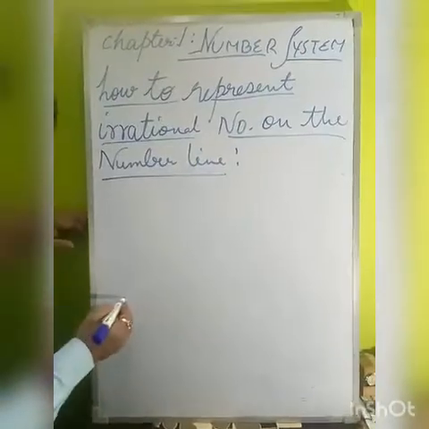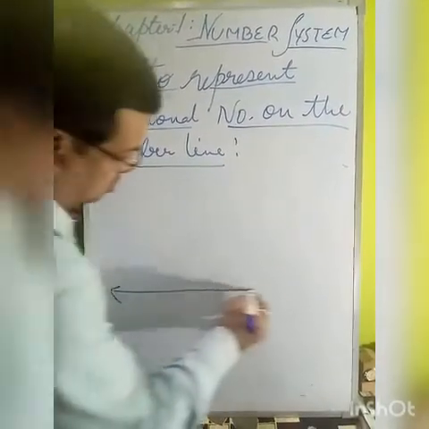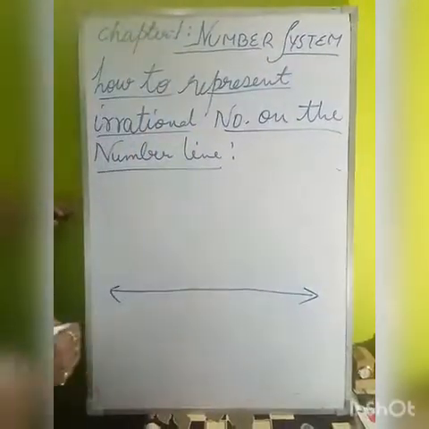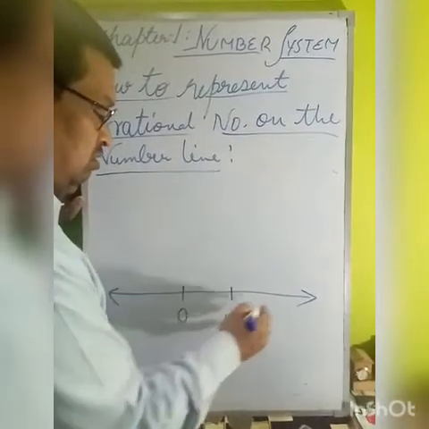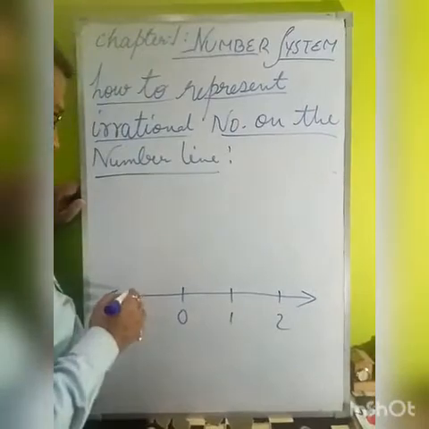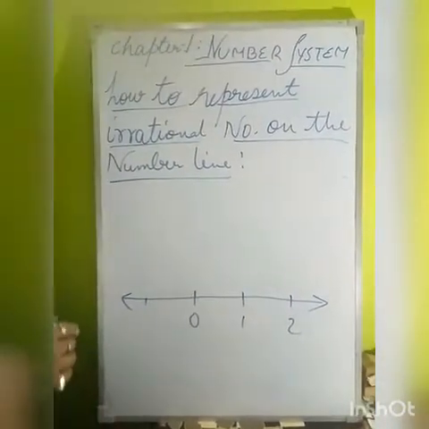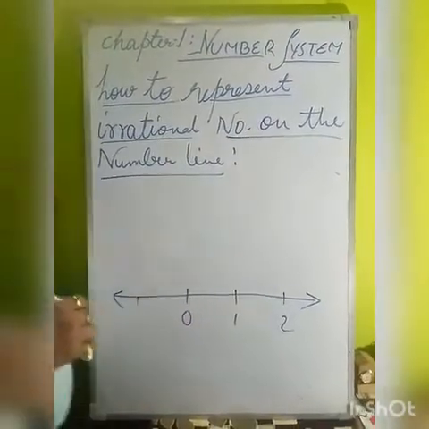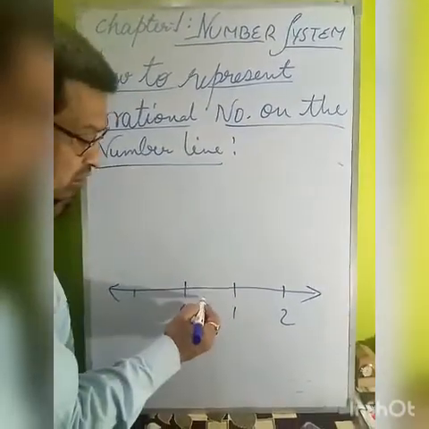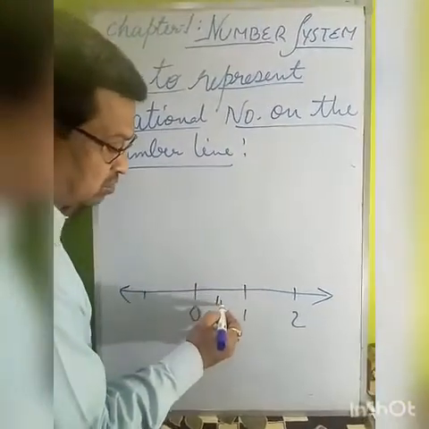Suppose this is the number line. This is 0, this is 1, this is 2, like this. We have to use the concept of the Pythagoras theorem here. We will take 1 unit here.